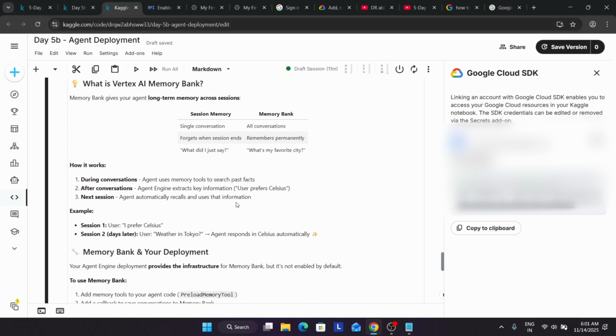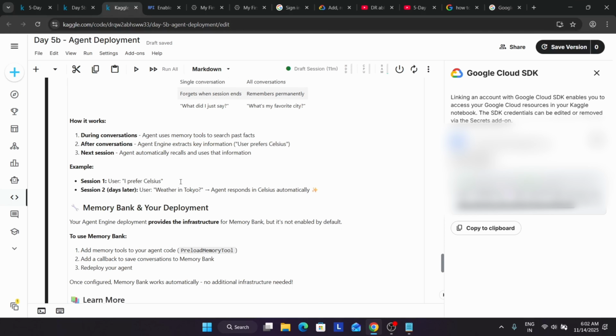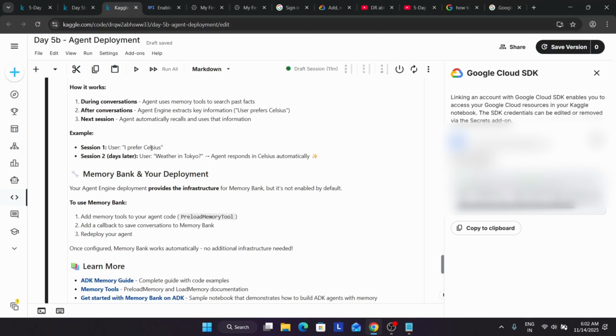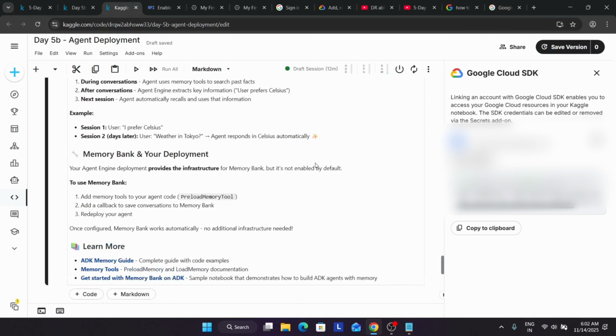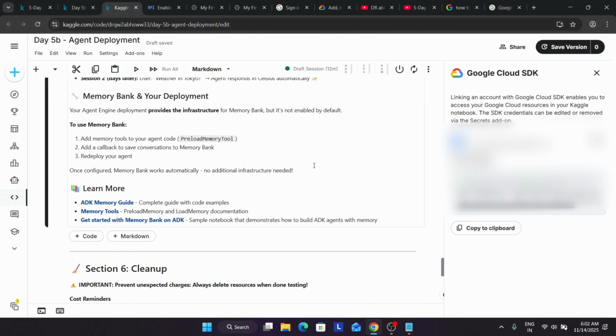So how does it work? During the conversation, the agent uses memory tools to search past facts, and after the conversation, the agent extracts the key information. In the next session, the agent automatically recalls the older information. For example, if I prefer Celsius and the user asks about the weather in Tokyo, the agent responds in Celsius automatically. Here you can see we have just added memory tools to your agent code and redeployed your agent.